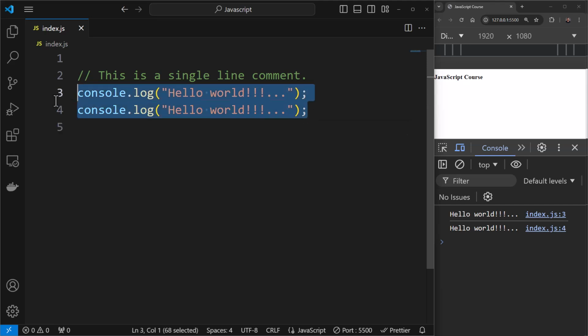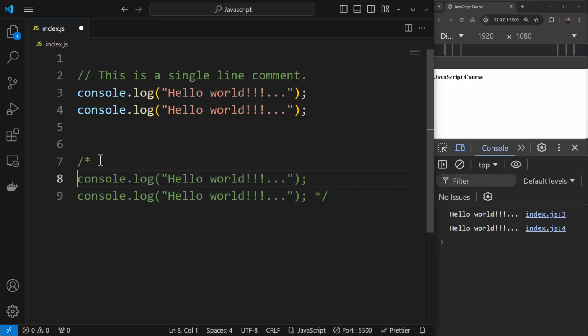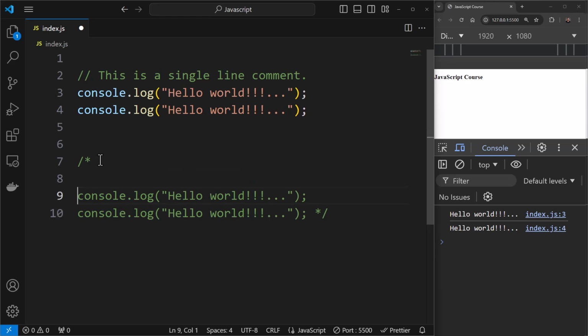Okay, so this is single line comment. And if I take this to a new line and if I say something like this over here. Okay, this is multi-line comment. So I'll add this line over here. So this is multi-line comment.